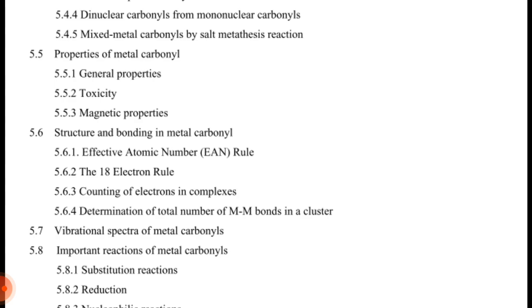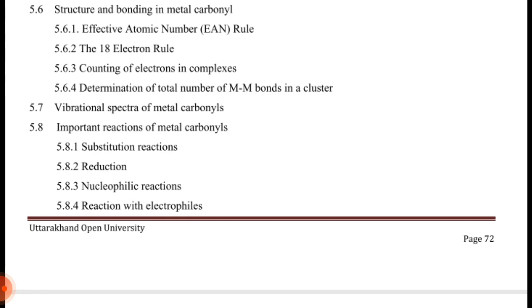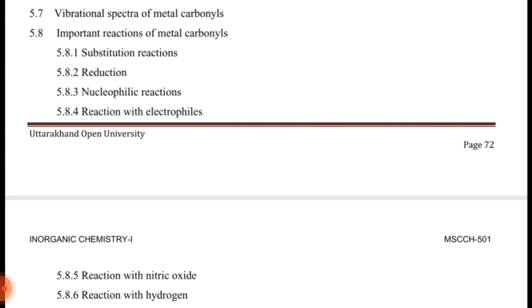Section: bonding in metal carbonyl. Effective atomic number, EAN rules. 18 electron rule. Counting of electrons in complex. Determination of total number of bonds in a cluster. Vibrational spectra of metal carbonyl. Important reactions of metal carbonyl: substitution reaction, reduction, nucleophilic reaction, and reaction with electrophiles.